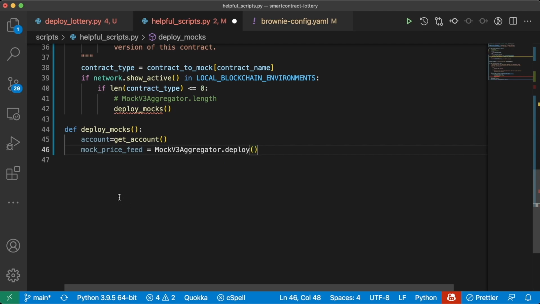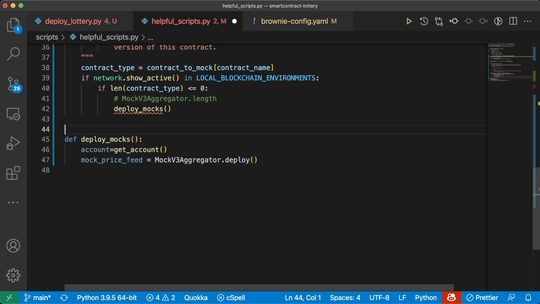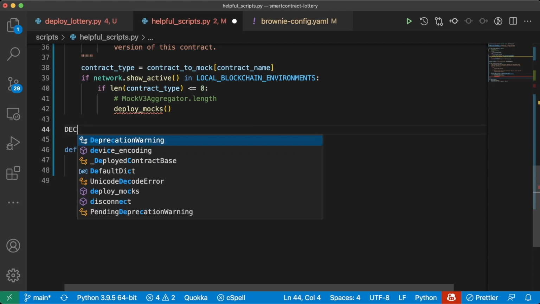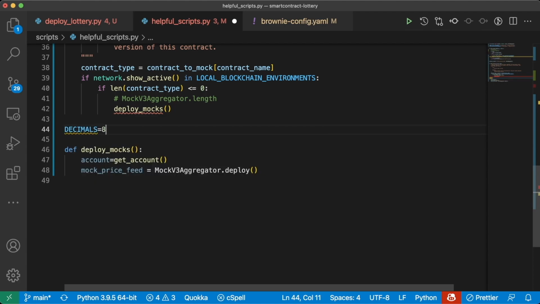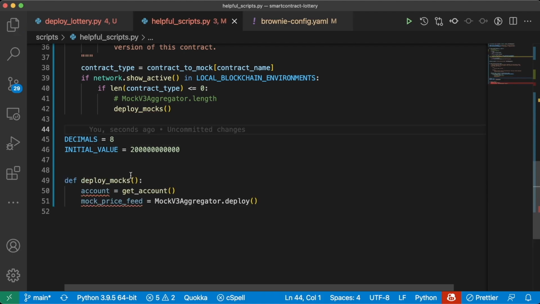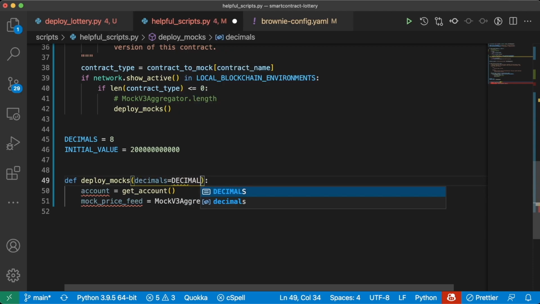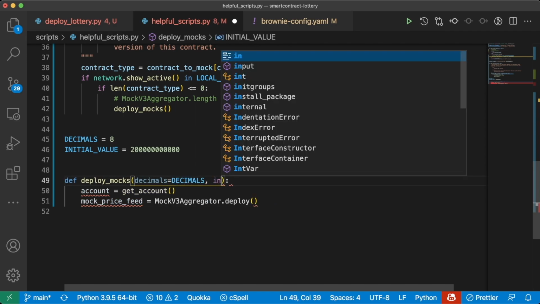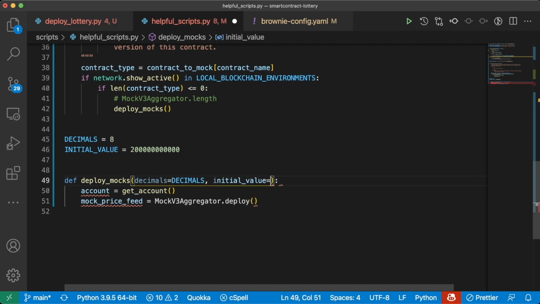We'll need to give this some decimals and an initial value. So right above, we'll do DECIMALS equals 8, INITIAL_VALUE equals 2000, and then 1 2 3 4 5 6 7 8 digits. And in our deploy_mocks, we'll say decimals equals DECIMALS, initial value equals INITIAL_VALUE.